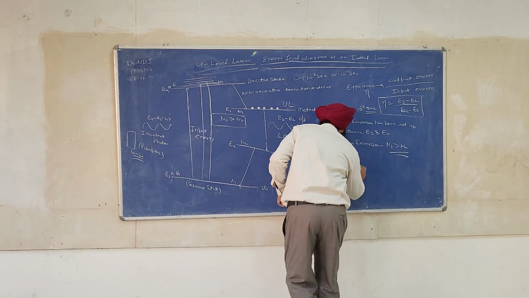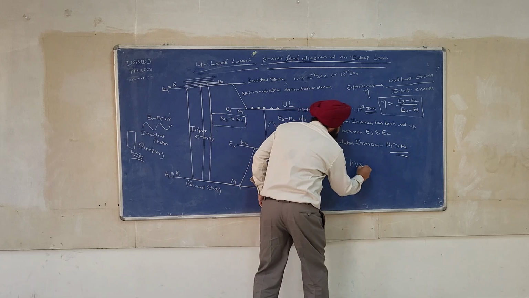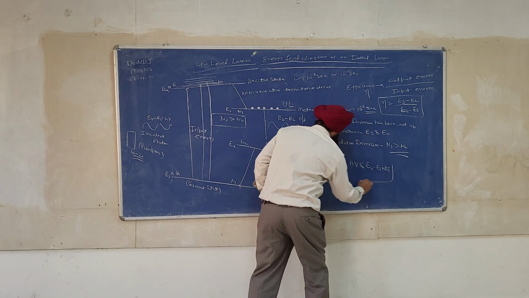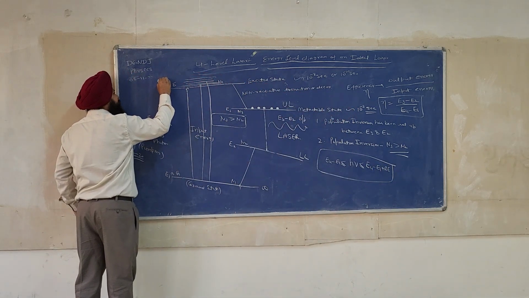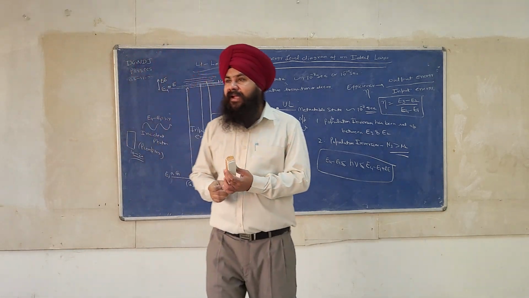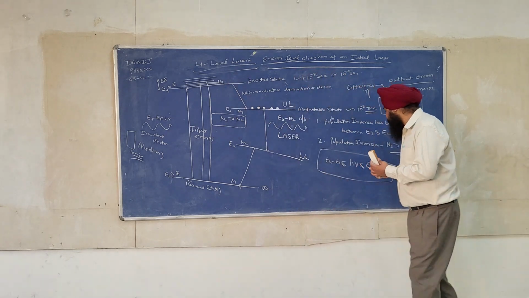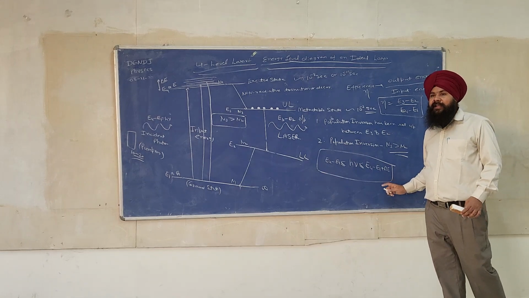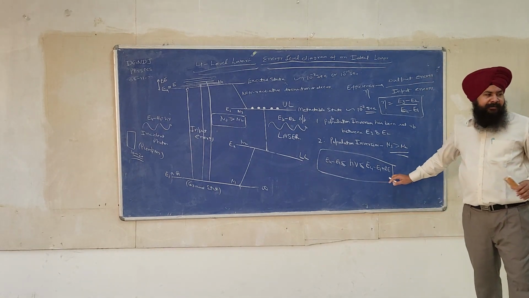So for efficient pumping, the photon energy hν will be equal to E4 minus E1 plus delta E. Let us say this delta E is the width. This delta E is the energy width of this band. If this condition is satisfied, then we will obtain an efficient pumping. Are you getting my point?